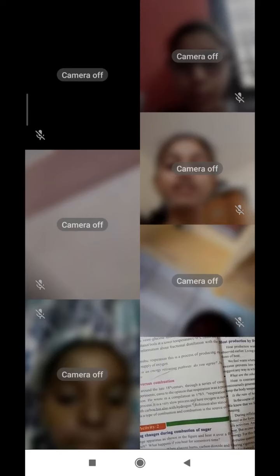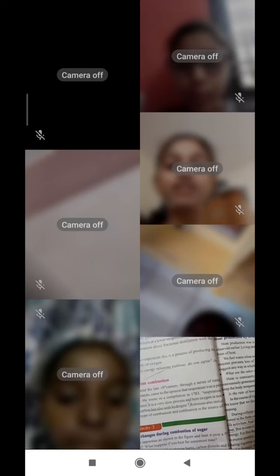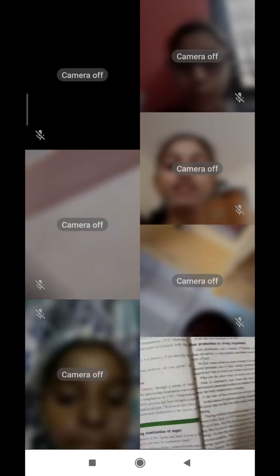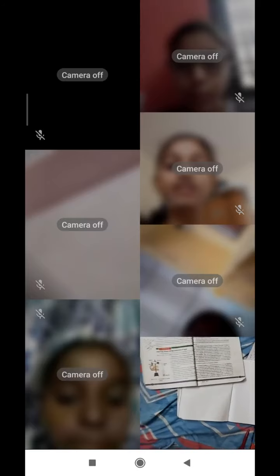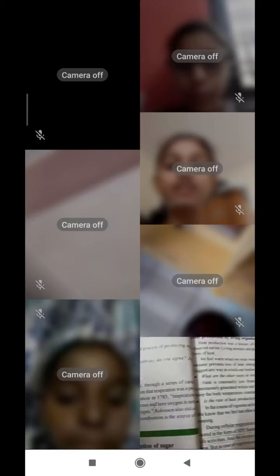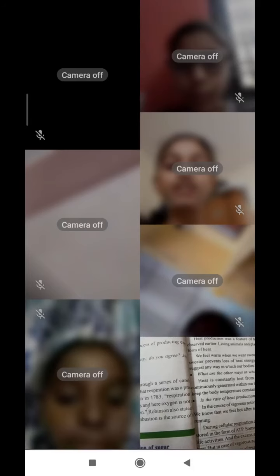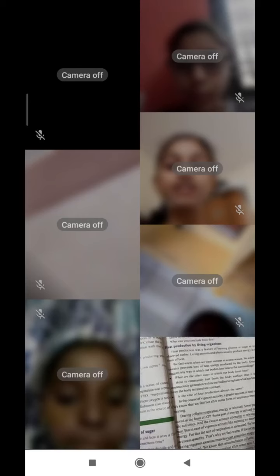In animals, respiration is exothermic. Exothermic or endothermic? Heat energy releases means exothermic. Endothermic means heat energy absorbs. Heat energy absorbs, endothermic. Heat energy releases, exothermic. So respiration is exothermic, and in combustion also heat energy is liberated.